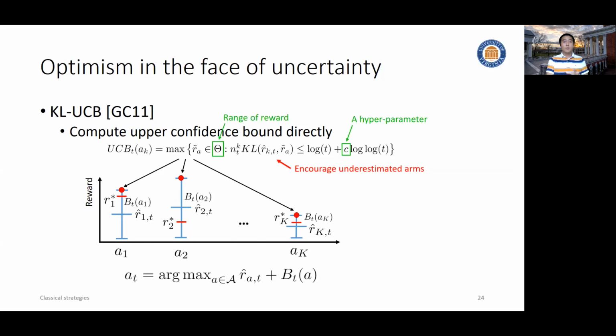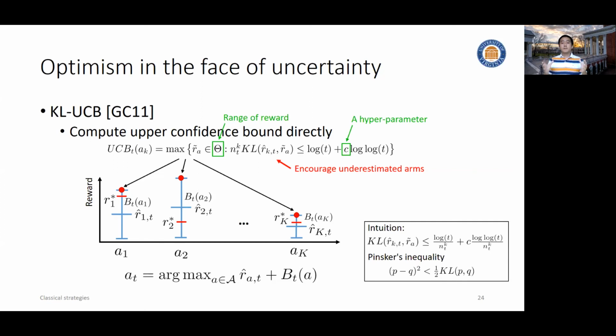And here, we just need some kind of specific assumption about the reward distribution. For example, it has to be bounded in a range. And then we don't have enough time to really walk you through the details of how to directly derive this upper confidence bound. But here we'd like to offer you some intuition.